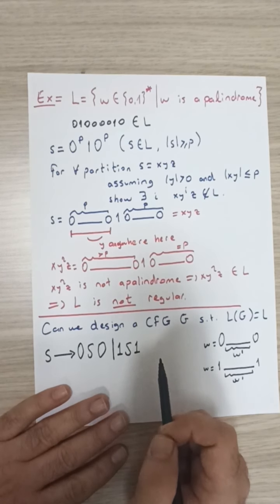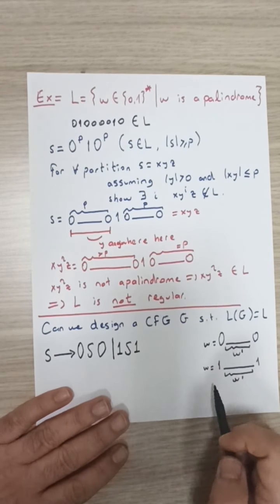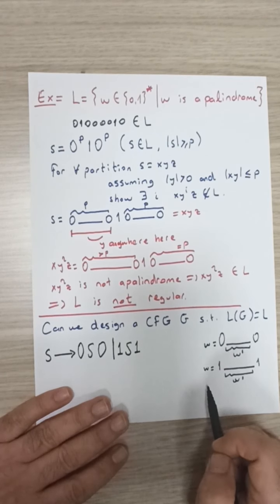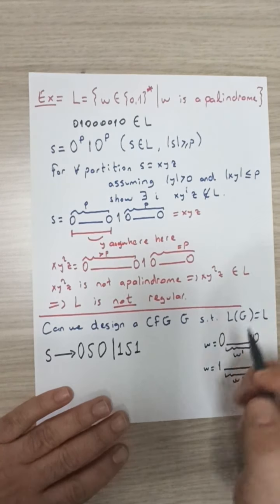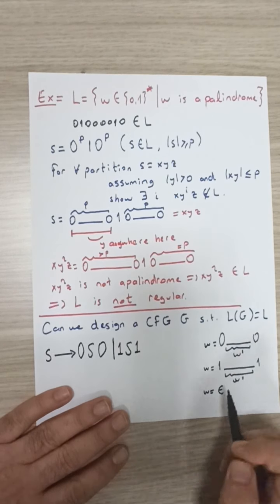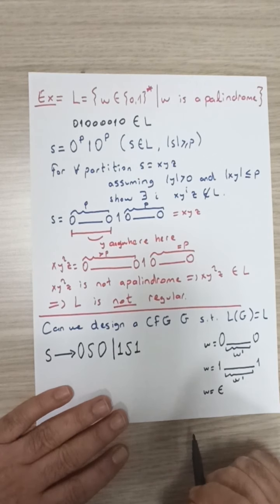Now we need to write down rules that correspond to the base case. For the base cases, we will try to think of the shortest possible strings w that belong to the language. So w can be epsilon. Epsilon belongs to the language, it's a palindrome, and its length is 0.